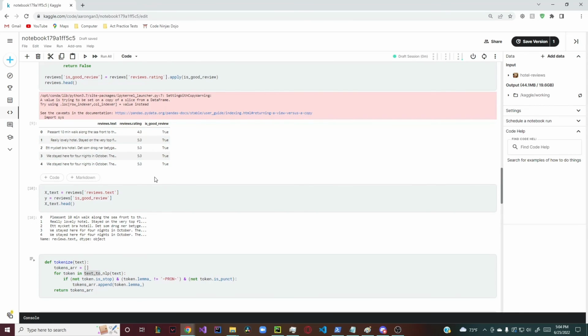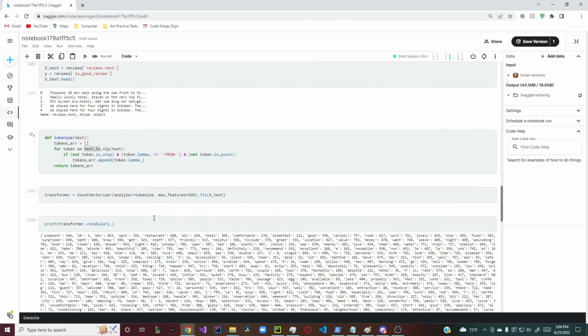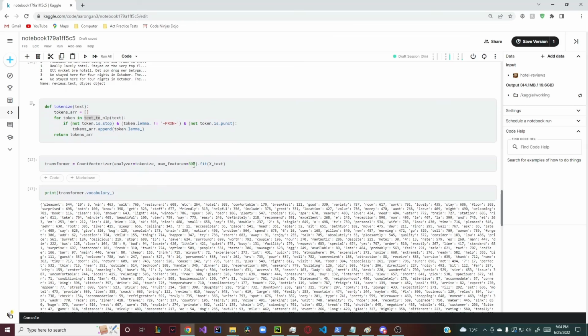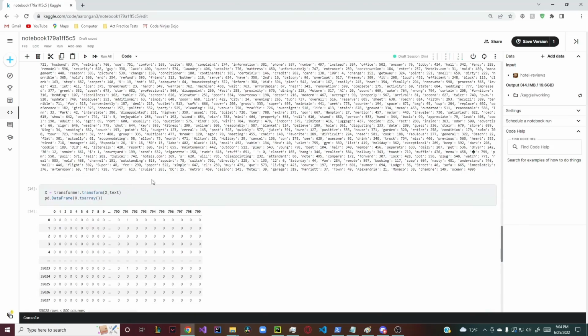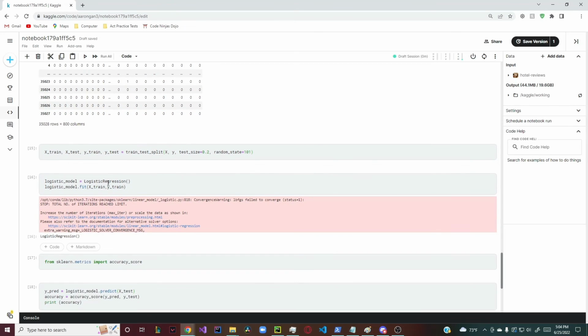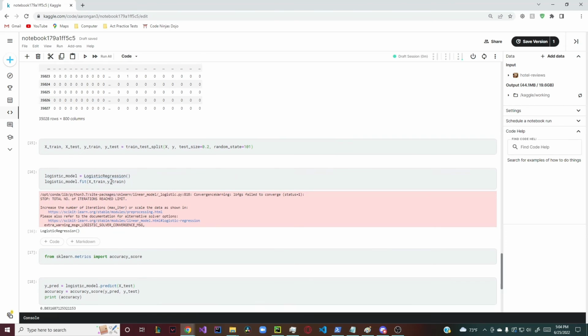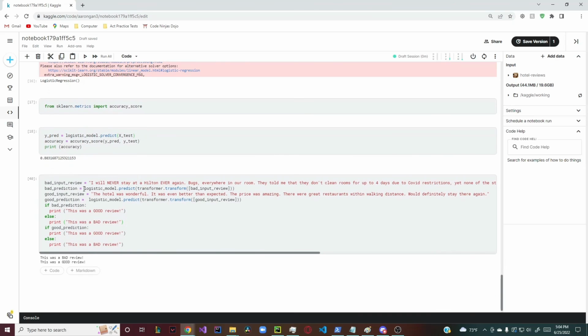As you can see, it creates a new column, and then after that we tokenize it, so it basically creates an array of strings, and then we take the top 800 most frequent strings out of all the 35,000 reviews. Here you can print it, and then we convert it into an array basically of which words each review contains, and we split the data into testing and training, and then we fit it into the logistic regression model, and the accuracy score, as you can see, is 80%. And an example is here: this is a bad review, and it prints out it's a bad review, and this is a good review, and it prints out a good review.